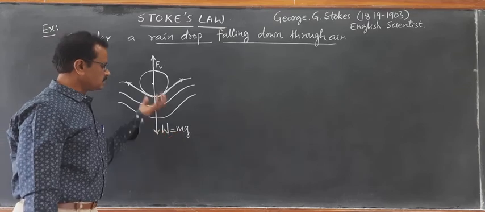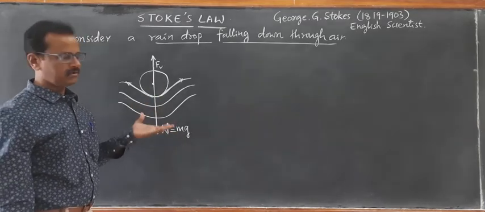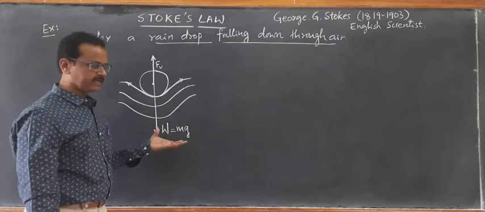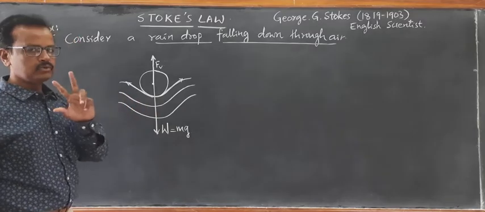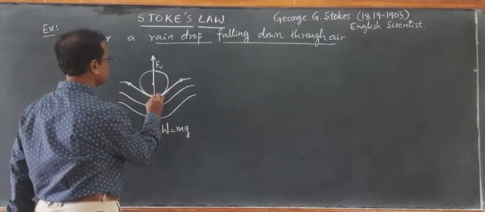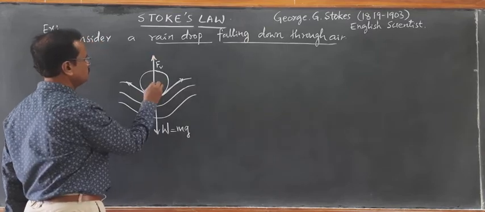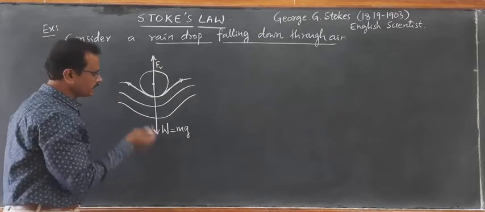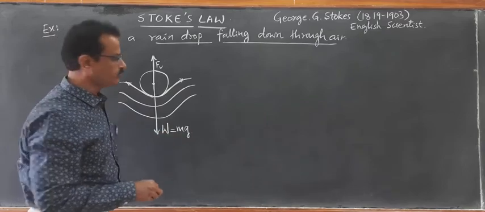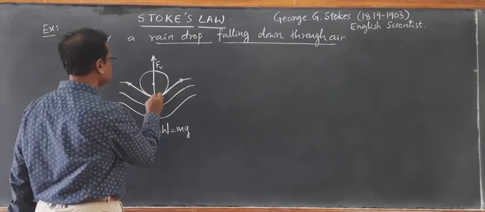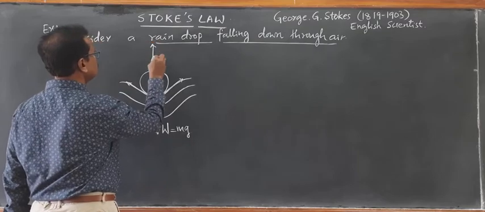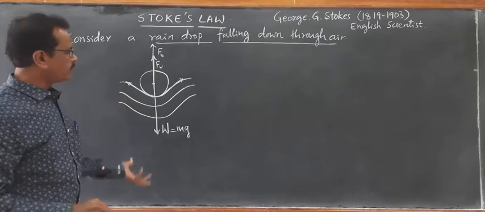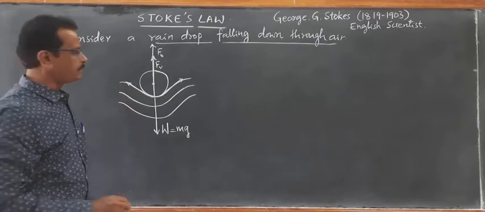So this free fall of the raindrop, is it not the free fall? When it is falling freely under gravity, we call it free fall. This free fall of the raindrop is now opposed by two forces. One force is the net viscous force, which is opposing the motion, and it is directly proportional to the velocity of the raindrop. In addition to this, there is one more force, buoyant force. That buoyant force also acts in the vertically upward direction. I will show you Fb as the buoyant force. So there are two forces which oppose the vertical downward motion of the raindrop.